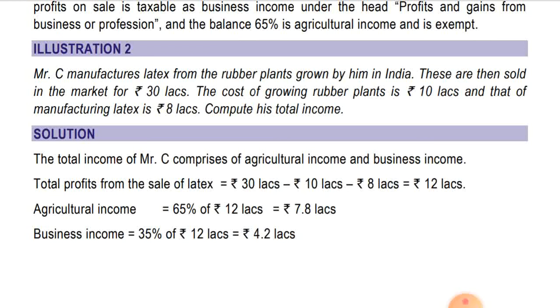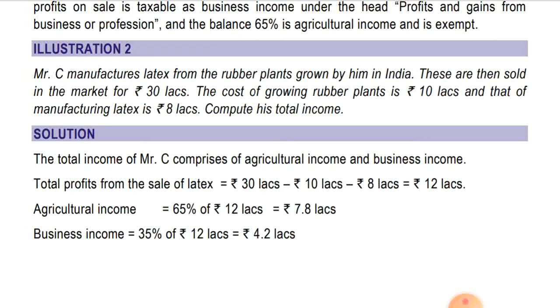Compute his total income. As we all know, in case of growing and manufacturing of rubber from rubber plants, 65% will be considered as agriculture income and 35% will be considered as business income. So we'll first compute the total profit and then we'll segregate that total profit into agriculture income and business income.